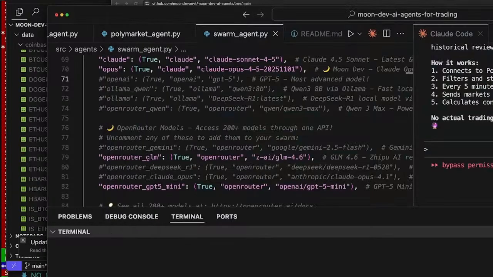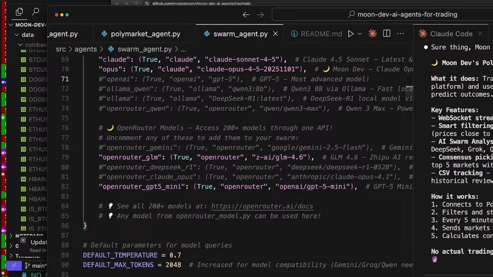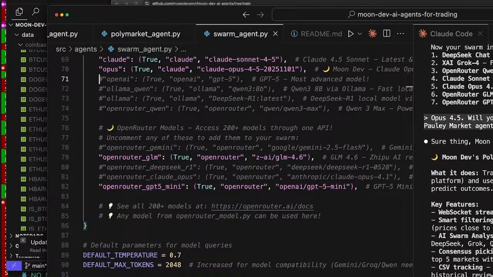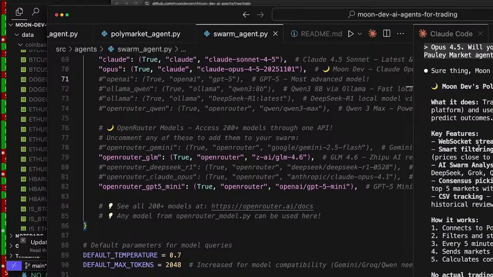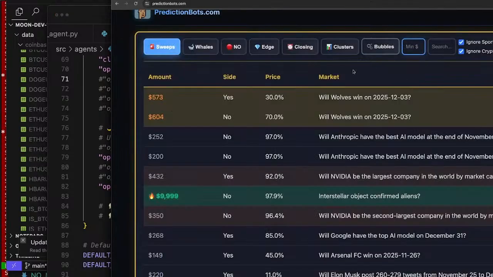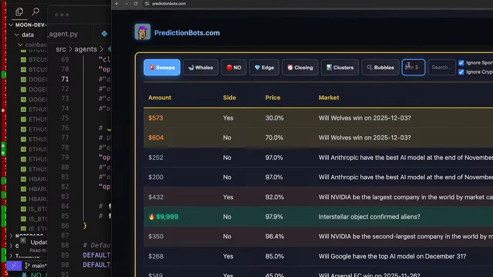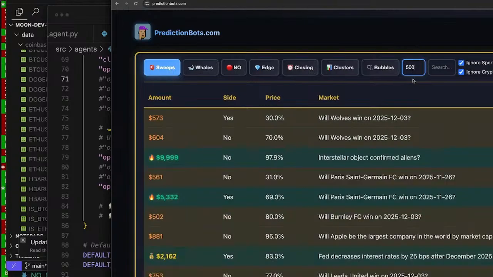Let's go ahead and explain it really quickly for you. Here's a quick overview of your Polymarket agent. Munda's Polymarket prediction agent. What it does: tracks real-time trades on Polymarket, a prediction market platform, and uses an AI swarm of 7 different models to analyze and predict outcomes. Key features: WebSocket streaming. So this is free from Polymarket. We capture the trades over 500 in real time. So similar to this here, I'm capturing trades over a couple $100s. If I wanted to be 500, I would change it to that.